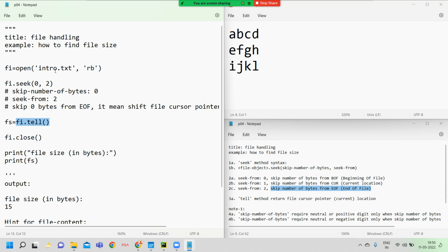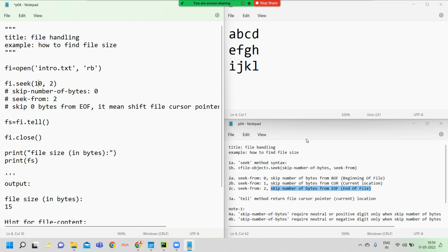How? Again I repeat it: 2 indicates end of file, and here 0 indicates how many bytes you want to skip. So 15 is displayed by the fs variable. I think now you are clear about this program. Okay, sir, in case here I mention 10, this is illegal. This is an illegal format.